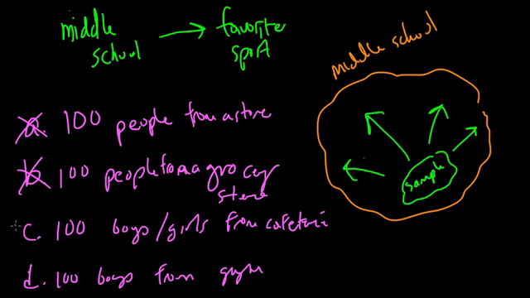Well, I would say that C is a much more diverse choice. It includes both boys and girls. And yes, they're coming from the cafeteria, so that'll include everybody, because we're assuming that at the school everybody eats at the cafeteria. D is a good choice, but not as good, because it only includes boys. It does not include any of the girls, and they make up at least, I'm assuming, half the population at this school.